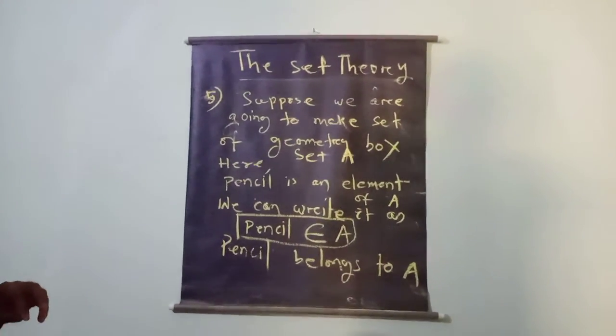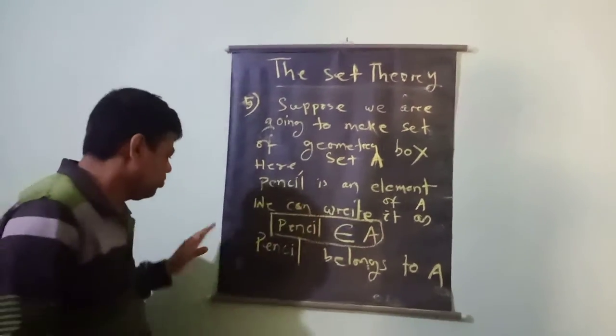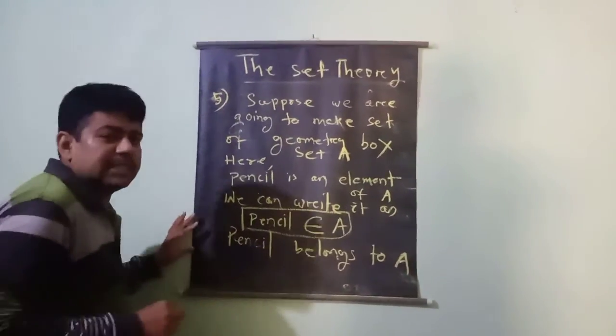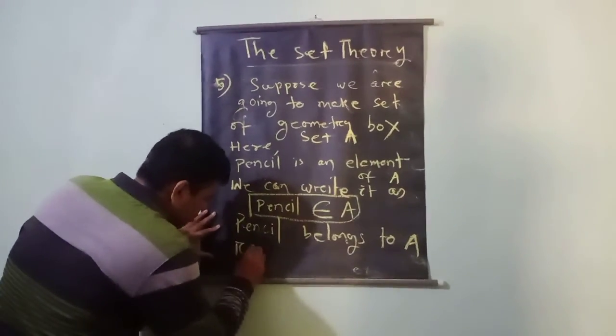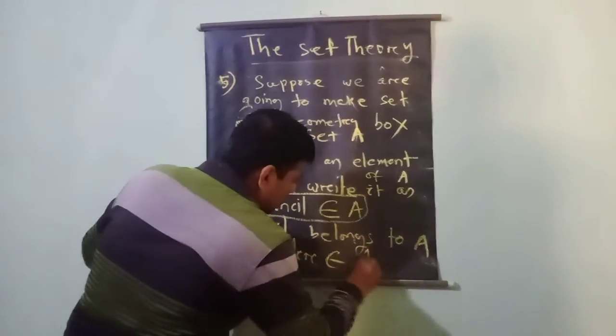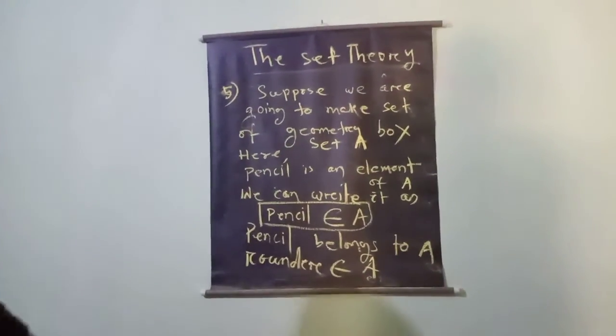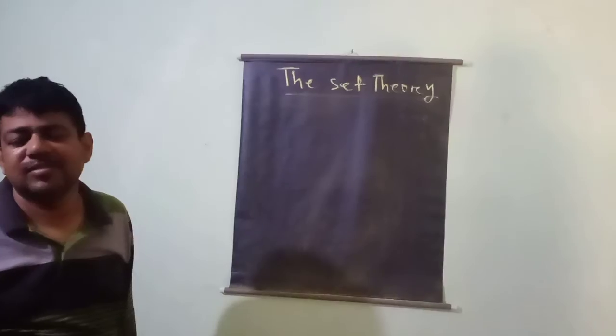Okay, note down. Similarly, I can say compass belongs to A. I can say divider, rounder belongs to A. Similarly, I can write this is the notation.